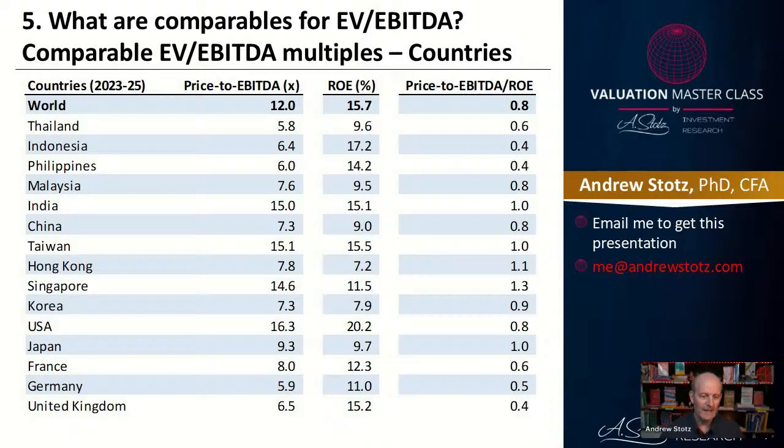How about UK? What you're paying in multiple is very low relative to the ROE that you're getting. Or let's look at Indonesia. What you're paying in multiple is very low relative to the ROE that you're getting. And in this case, we can see also that India is a bit expensive. You're paying 15 times price to EBITDA, but that's roughly what you're getting in return.